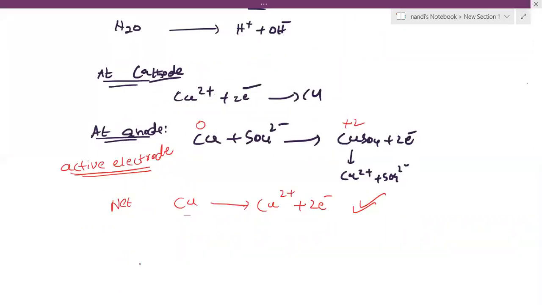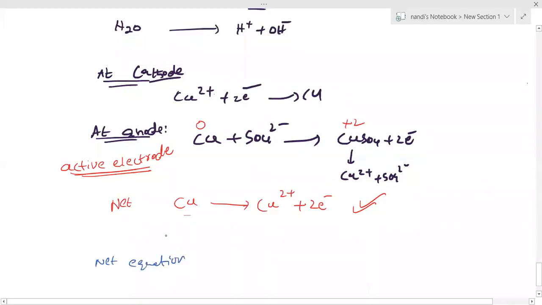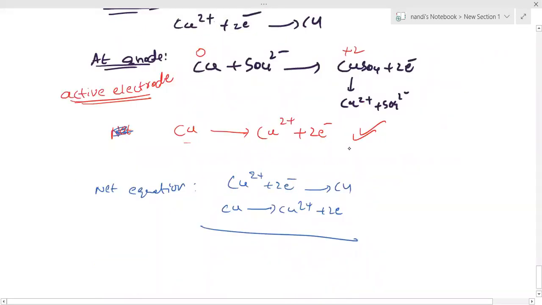Net equation: add the cathode reaction, Cu2 plus plus 2 electrons gives rise to Cu, and the anode reaction, Cu gives rise to Cu2 plus plus 2 electrons. Which is the same, so I can cancel each other. So in the net reaction, however much copper dissolves at the anode, that much is deposited at the cathode. Understood?